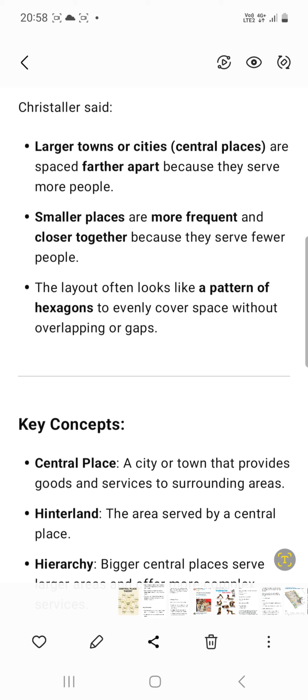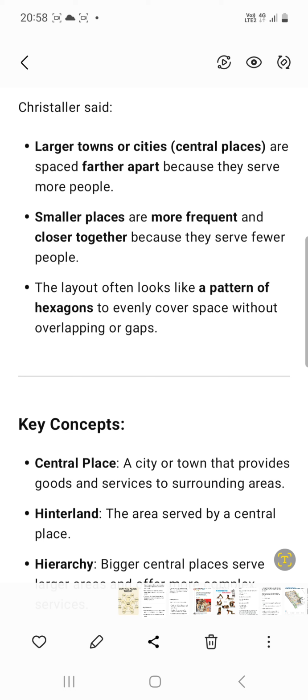Similarly, large towns or cities are spaced farther apart because they serve more people. We all know that towns serve more people because towns will be fewer in number. Suppose there are 3, 4, 5 villages, and in the center there will be a town, and all these surrounding villages, it will act as a growth pole. All these village people will be coming to the town for getting services like big groceries or some shopping.